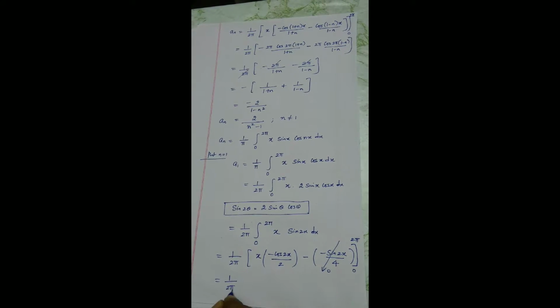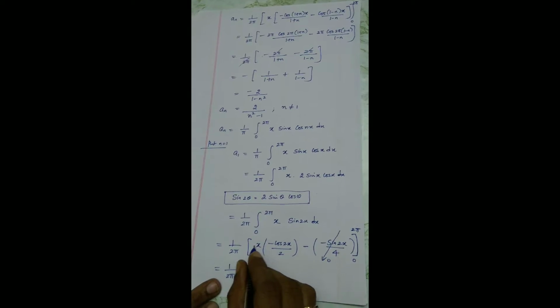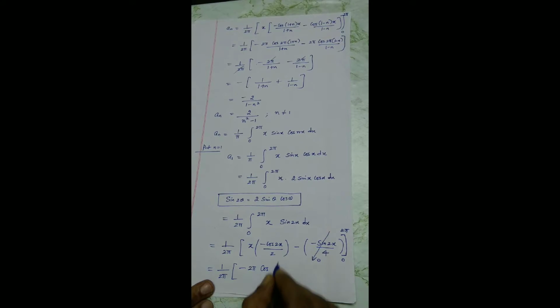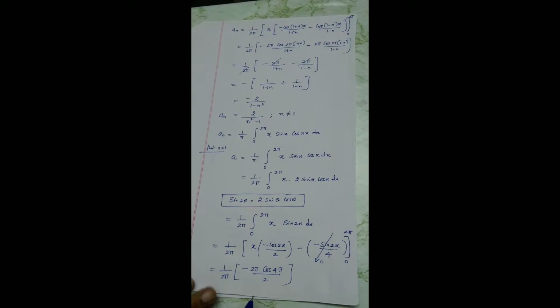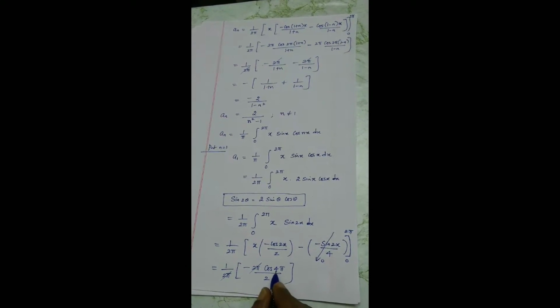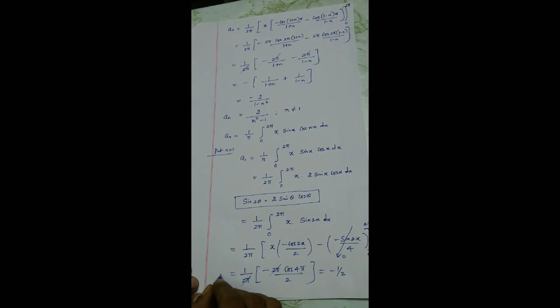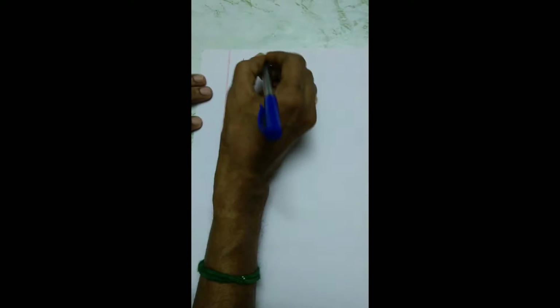So 1 by 2 pi, substitute x equal to 2 pi. So minus, I am taking out minus 2 pi, minus, giving x equal to 2 pi, cos 4 pi divided by 2. You know what happens? These two get cancelled out. Cos of even multiples of pi is 1. Therefore the value a_1 equals minus 1 by 2. Now we'll do b_n next. So let us recall what b_n is.